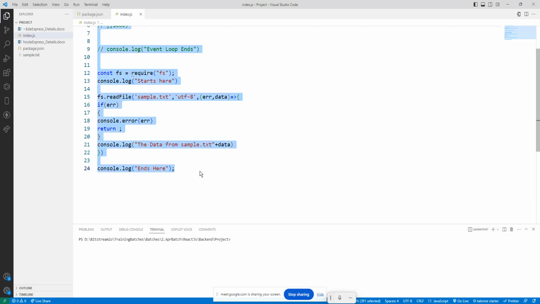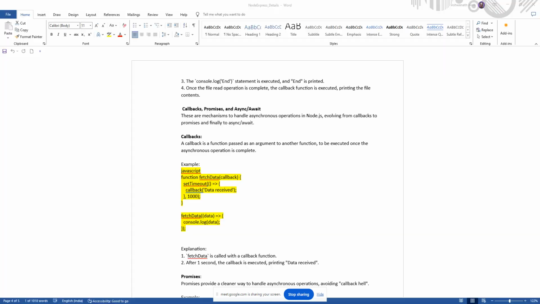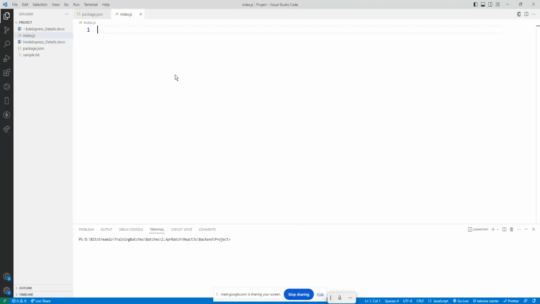So callback, how we are going to discuss here. So we are taking one function, fetchData. That fetchData is there, and again we have a callback function. So that callback is a setTimeout function. So this is how we are going to be discussing. The first is a function fetchData.